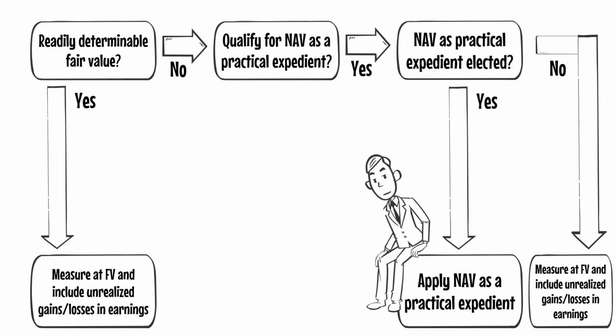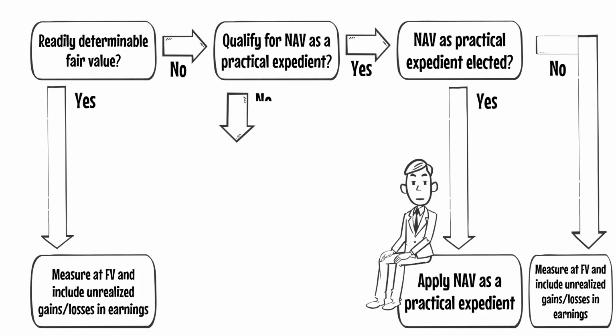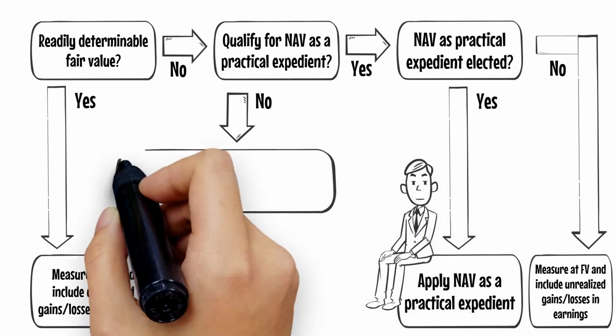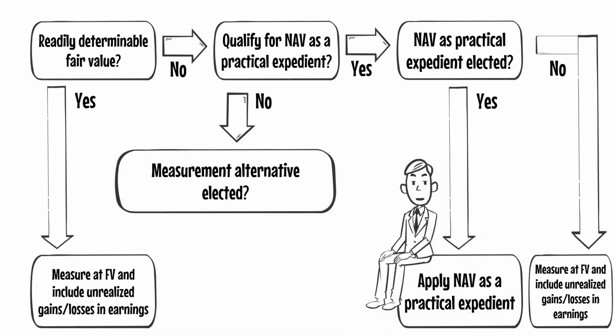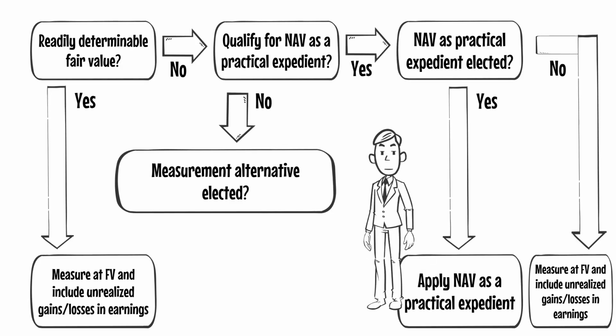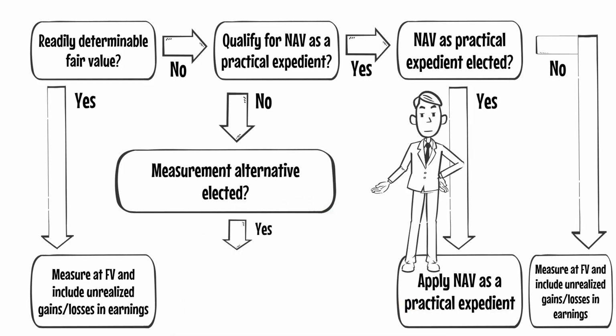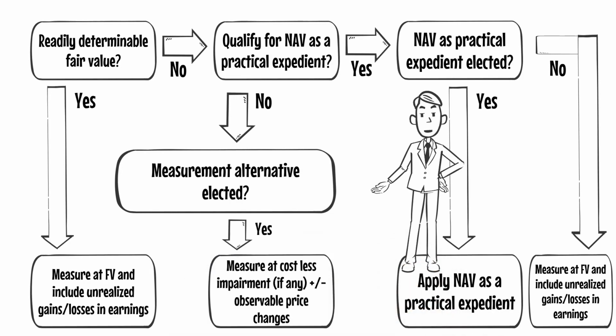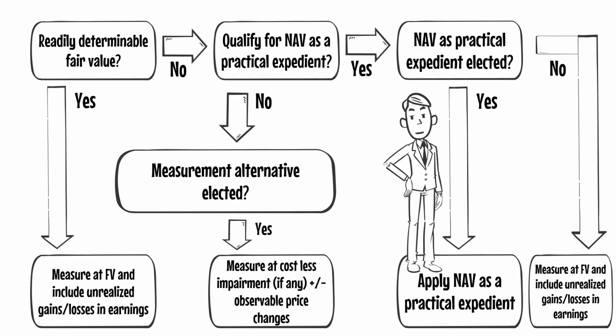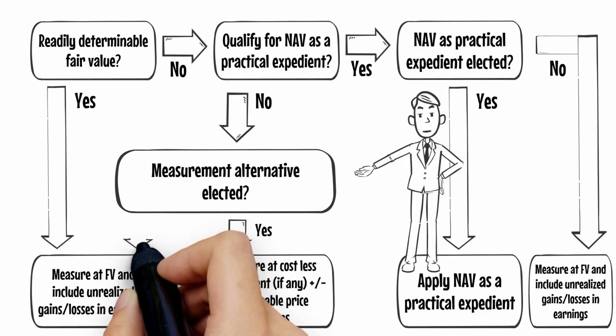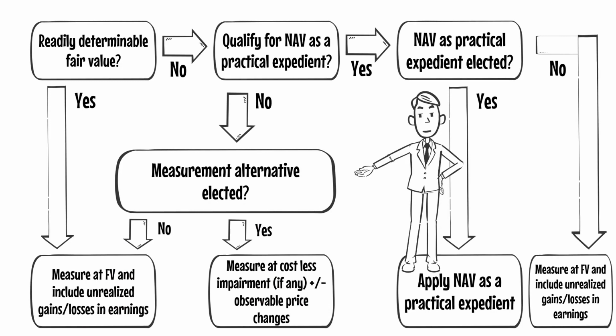Going back to our second question, if the entity does not qualify for using NAV as a practical expedient, the last question is whether or not the entity elects to use the measurement alternative set out in ASC 321. If the entity intends to use the measurement alternative, the investment should be measured at cost, minus impairment if any, plus or minus changes resulting from observable price changes in orderly transactions, or the identical or a similar investment of the same issuer. If the entity does not intend to use the measurement alternative, the investment is subsequently measured at